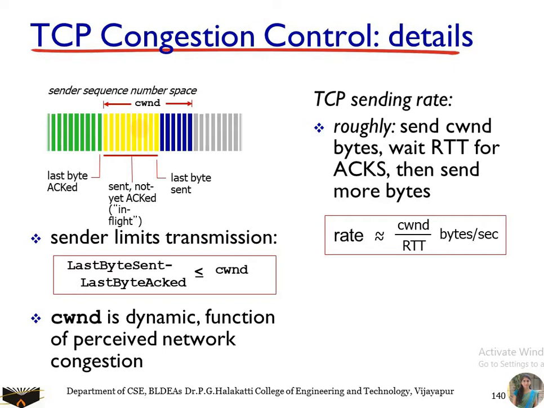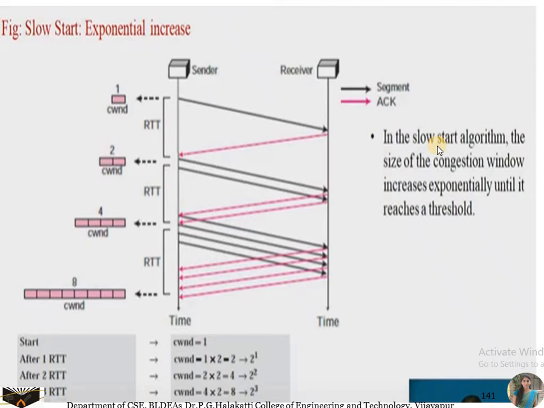If you receive the acknowledgement, then you assume that there is availability of bandwidth. Then send more bytes. If you sent one packet the first time and received the acknowledgement, next time send 2 bytes. And if you receive the acknowledgement for those 2 packets, then increase the rate at which you are sending. If we are sending 2, next time increase it to 4 bytes. This is how we increase the sending rate at the sender side.